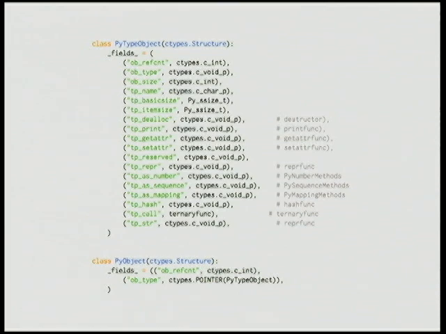Okay, so once we've got that, then we need to define the structure for the type object, or at least enough of it so we can get down to the tp_call bit. We don't really care about the rest. We just need to know what the offset is, so hence everything else is a c_void_p. It's just a pointer that we don't care about. We just need to be able to assign to the tp_call slot. We also need PyObject defined so that we can actually get to the type object. PyObject is actually really interesting. It only has two slots. It's kind of neat.